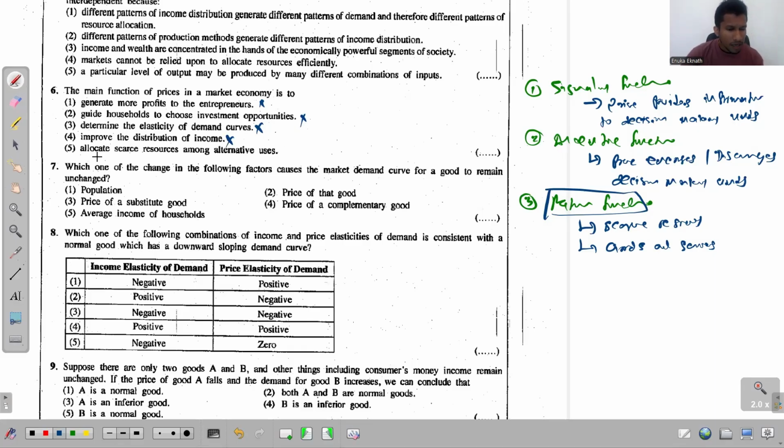And the fifth one, allocate scarce resources among alternative users. See, that is the third function. Under rationing function, I just told you that price helps to allocate scarce resources and also goods and services. So this talks about the first part of rationing function. So this is the answer for this question 6.